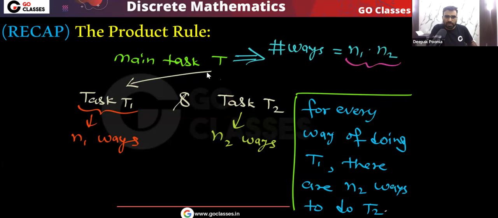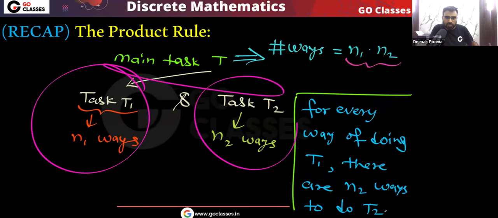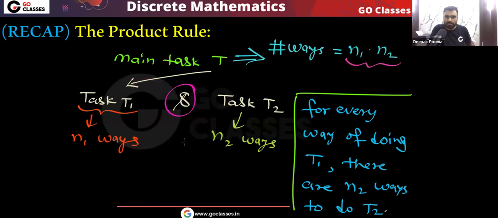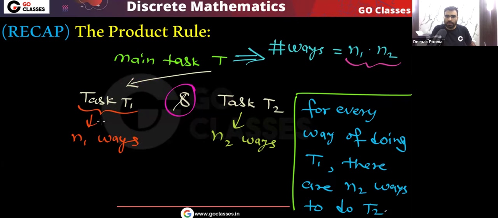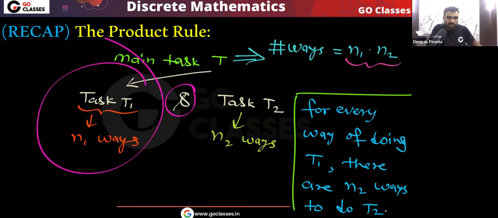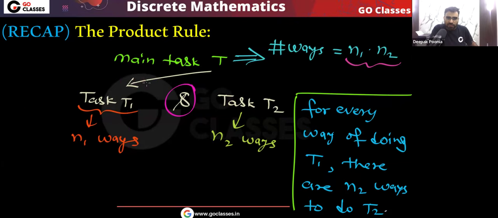This is a very simple rule. We have a main task that we want to complete, but to complete this main task, we need to complete task T1 and also task T2. So there is an "and" here. Now, to complete task T1, there are n1 ways. Once this task T1 is done in any of these n1 ways, then there are n2 ways to complete the task T2.